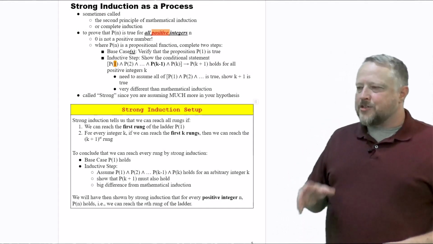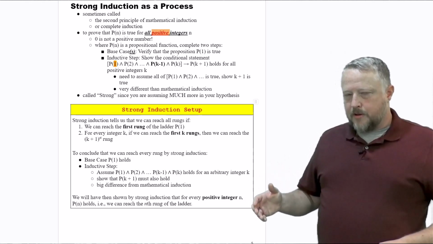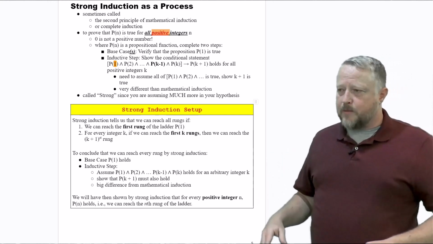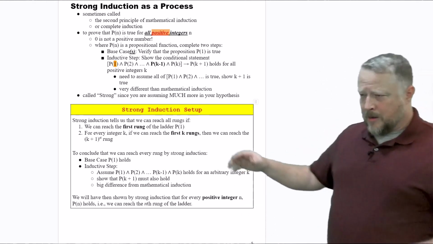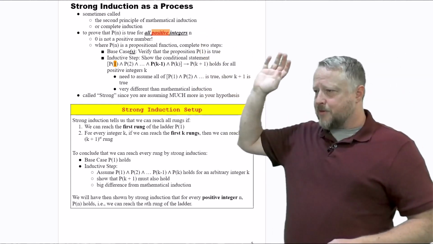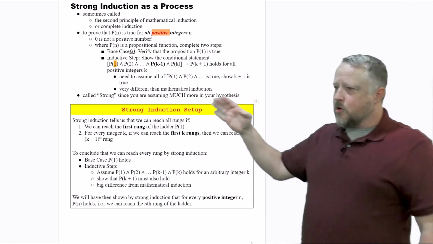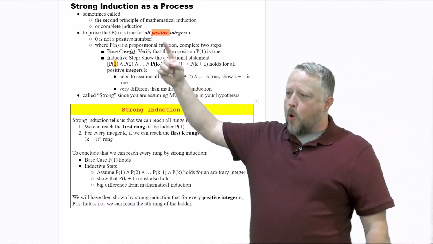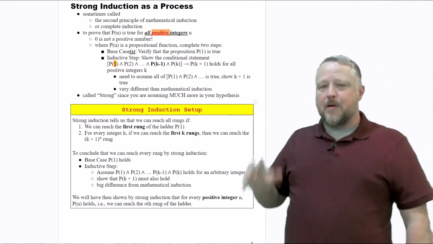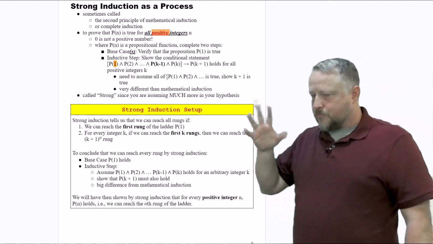Strong induction as a process looks similar to what we have with mathematical induction, but there's one big, massive leap that you actually already saw in the ladder that I displayed before. A couple of things here. Number one, there are a couple of different names for strong induction: second principle of mathematical induction or complete induction, so just a heads up if you happen to be looking at other resources. You're going to prove that P of n is true for all positive integers n, and 0 is not a positive number. It is an integer, but it's not a positive number, as I'm sure you know already.